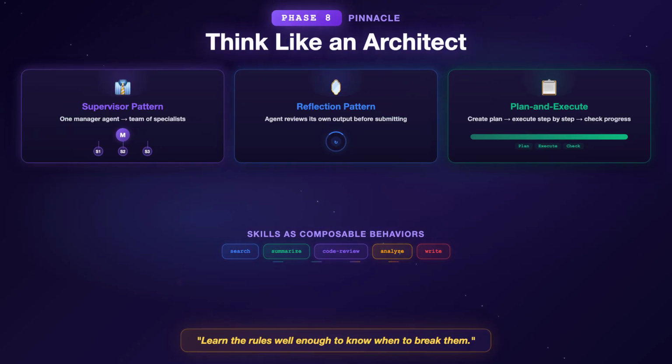Intentional state management. Every piece of data your agent touches should have a clear life cycle. When is it created? When is it updated? When is it deleted? Sloppy state management is the number one cause of agent bugs in production.